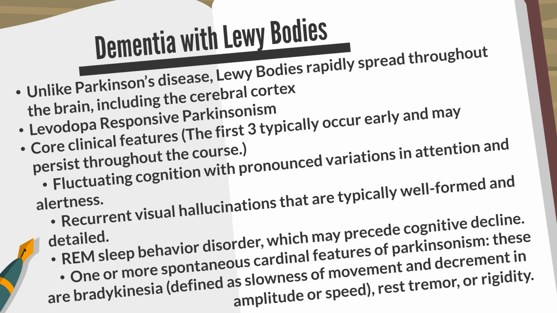The core features of dementia with Lewy bodies are fluctuating cognition with pronounced variations in attention and alertness, recurrent visual hallucinations that are typically well-formed and detailed, REM sleep behavior disorder, which may precede cognitive decline, and one or more spontaneous cardinal features of Parkinsonism. These are bradykinesia, rest tremor, or rigidity. The first three typically occur early and may persist throughout the clinical course.